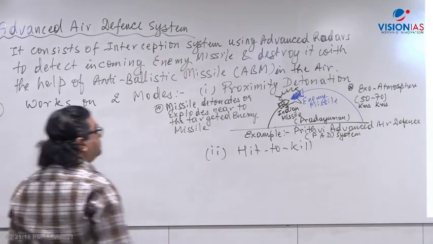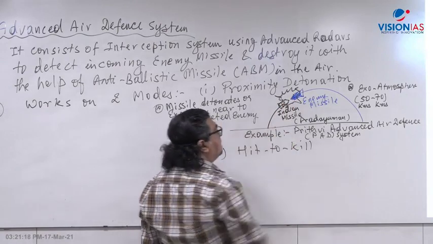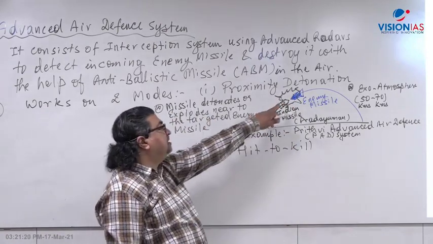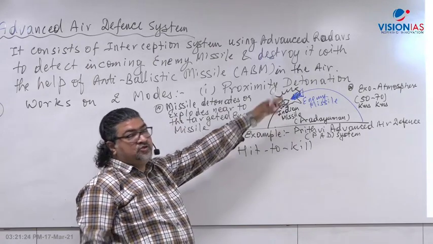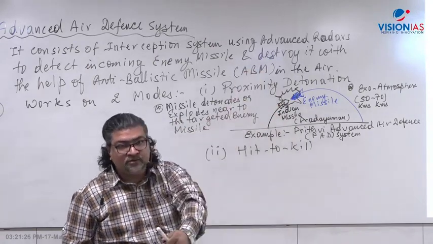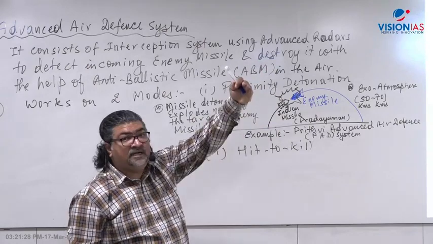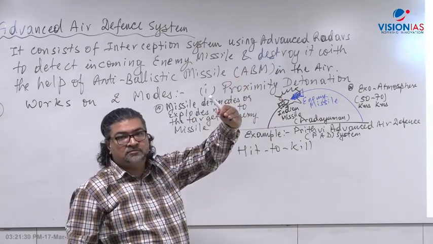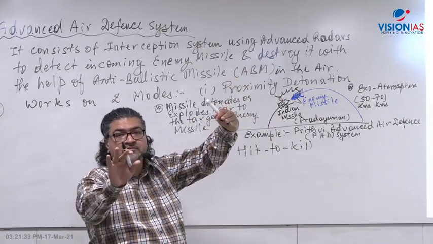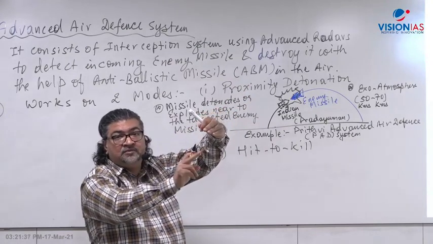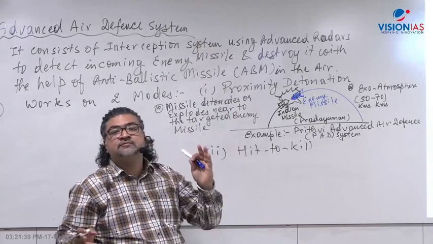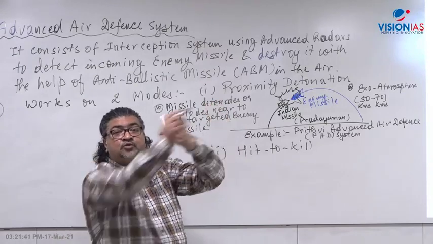Now what is hit to kill? Let's say we miss the missile. Suppose that we miss the enemy missile in the higher atmosphere. So the missile will keep on coming to the ground. So now let's say it enters the lower atmosphere. Now we don't have any chance. If we don't destroy this missile in the lower atmosphere, then the missile will definitely go to the target. So we have to go for hit to kill.